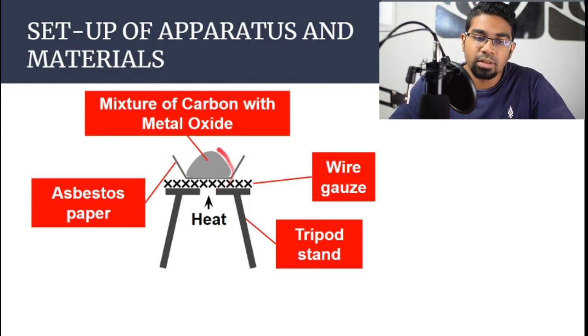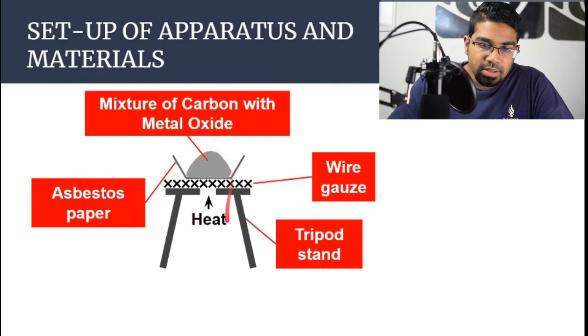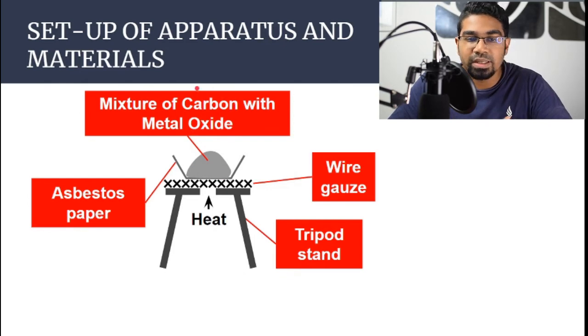And these are powdered. The reason we powder them is so that we can increase the rate of reaction, so the reaction takes place quicker. And this is just to burn the metal oxide together with the carbon to provide the heat energy so that the reaction can take place. The appearance here, the powder will have a mixture of black powder because carbon is black.